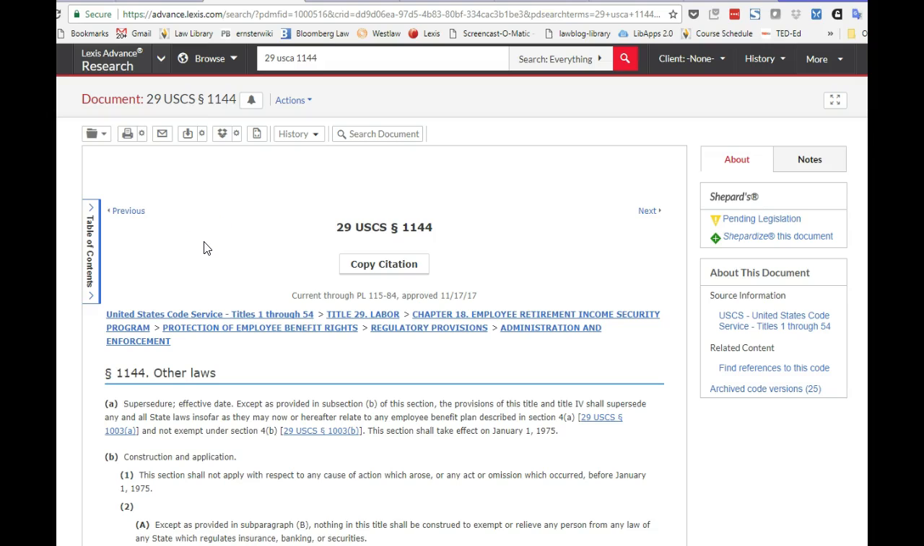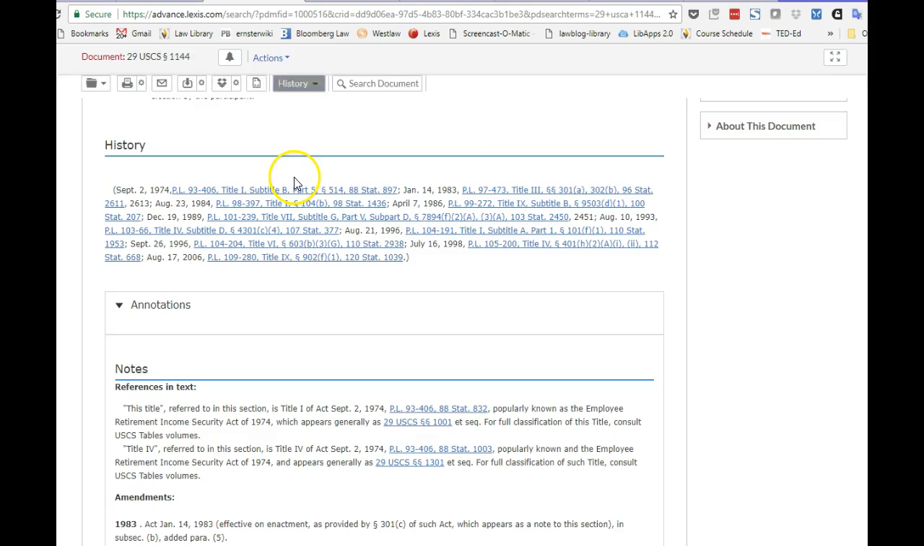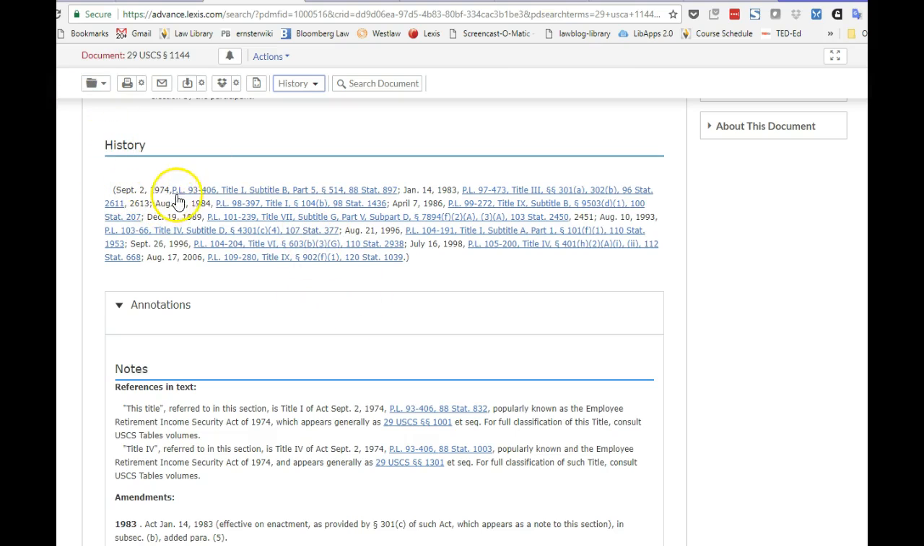So looking here at Section 1144 in the U.S. Code on Lexis, if we take a look at the history, we get a sense of how our hero, Public Law 93-406, relates to the U.S. Code. In other words, how that process of codification actually works, what it actually means. And what we see in the history is, sure enough, our section 1144 was enacted by our hero, Public Law 93-406, and we see some other information in terms of what parts of our hero 93-406, so we see that actually section 514 enacted this particular section 1144.